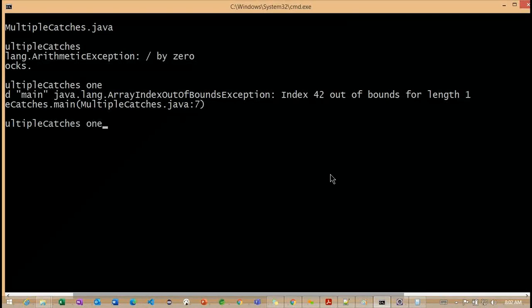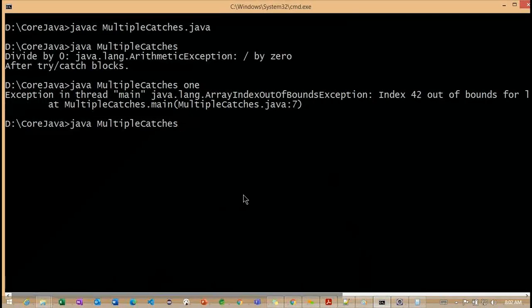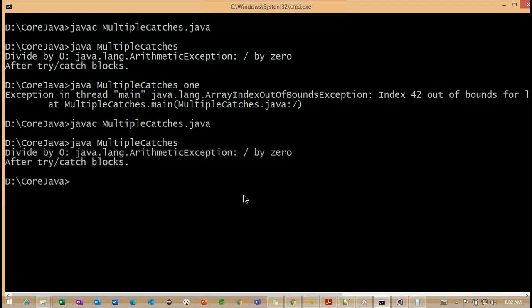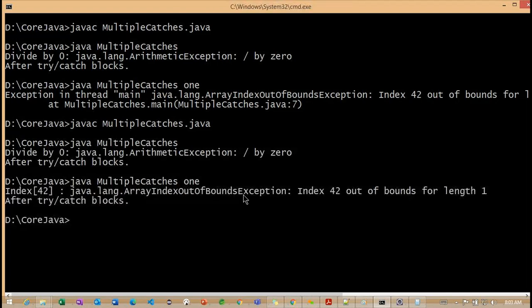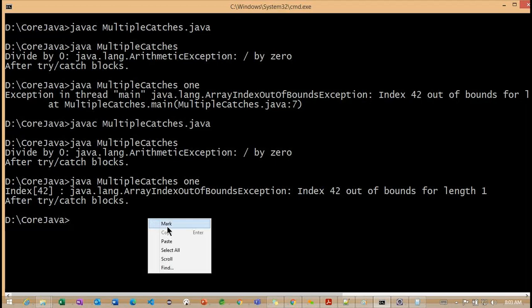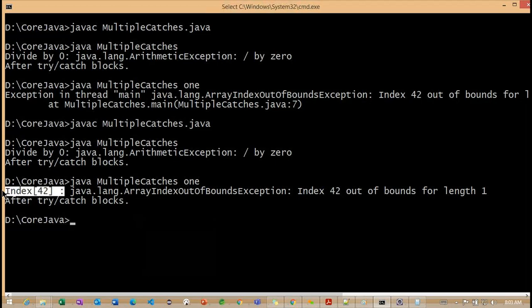And the same example I want to compile one more time and execute here. So we are getting an arithmetic exception. And if I run with 1, we are getting an array index out of bound exception here. Now we can see this message we added here.